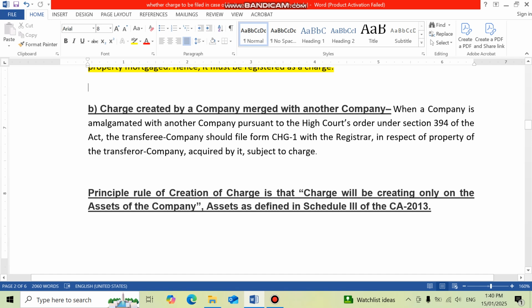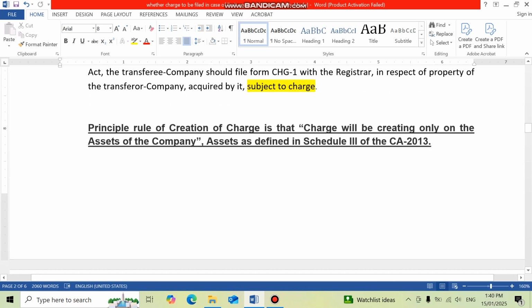Second thing is charge created by a company merged with another company. When a company is amalgamated with another company pursuant to High Court's order under Section 394 of the Act, the transferee company should file a Form CHG1 with registrar in respect of property of transferor company acquired by it subject to charge. In this case also we have to register a charge.